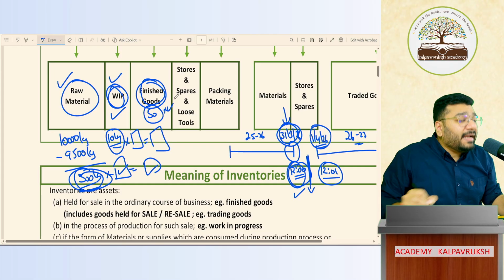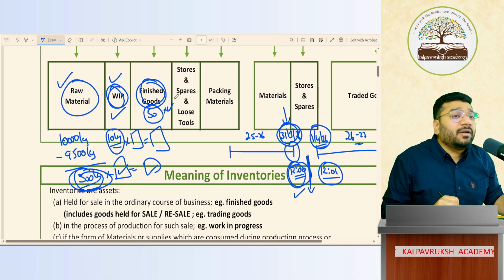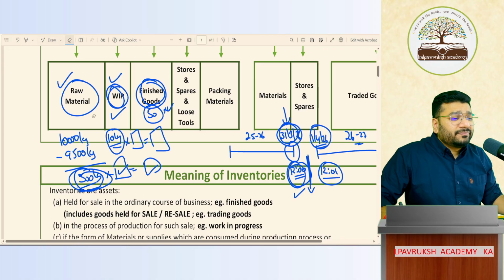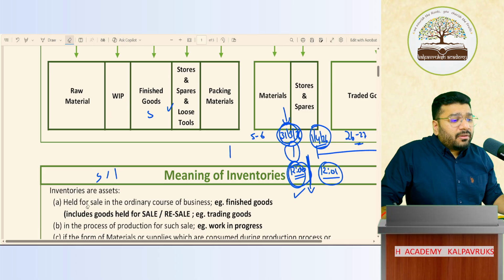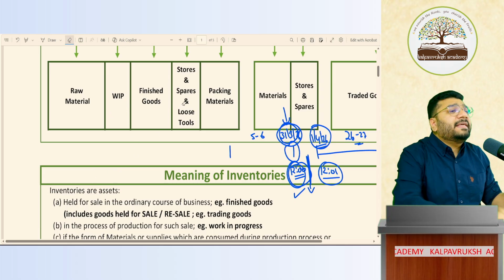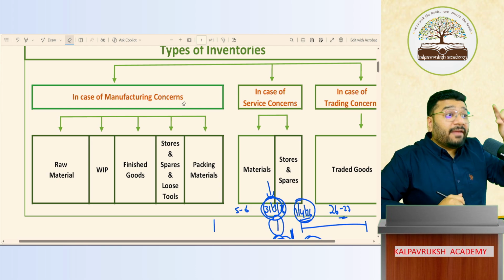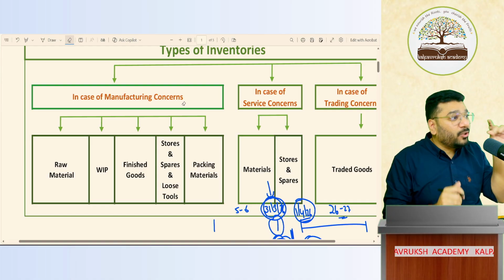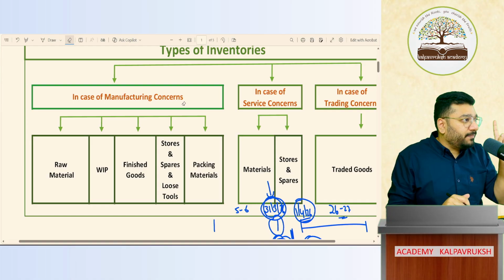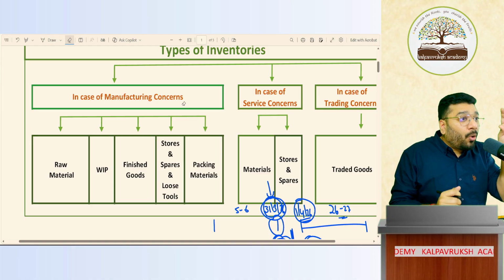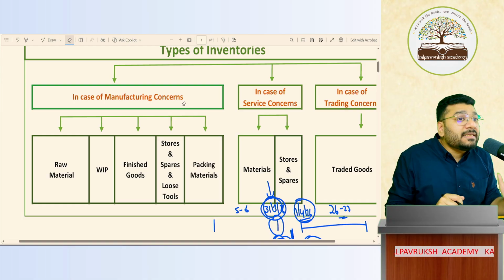If I multiply by the rate, I'll get the closing inventory of finished goods in value. Got it, not got it? So in this chapter, we are going to learn how we do the valuation of all these closing inventories. How to derive the quantity first is an art that we are going to learn in this chapter. Second, how do we derive the value? You have to multiply the quantity with the rate, and how do we compute the rate? That is what we are going to learn in this chapter.